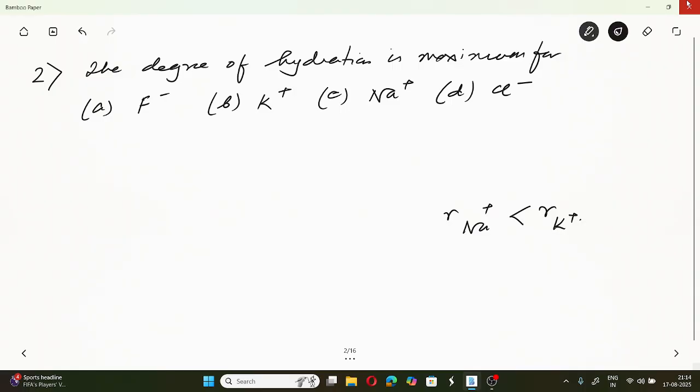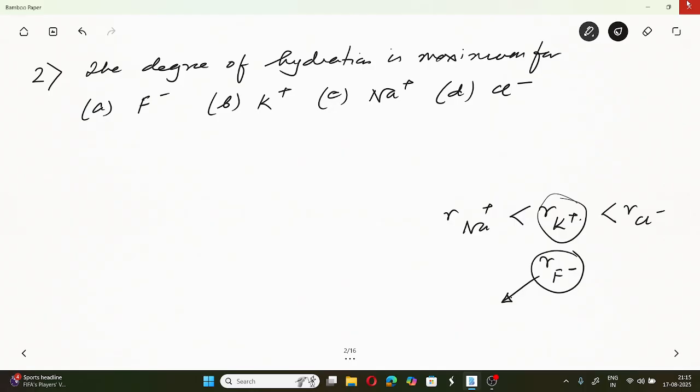Okay, and obviously the size of fluoride ion is larger than Cl-. Now it has been found that the radius of F- is close to that of K+. We know that the smaller the size, the higher the charge density, whether it is positive or negative charge.